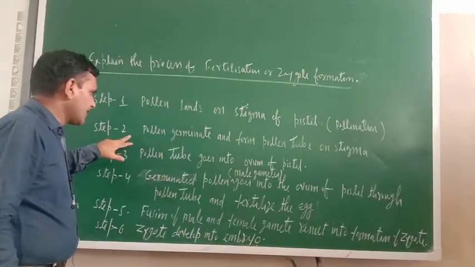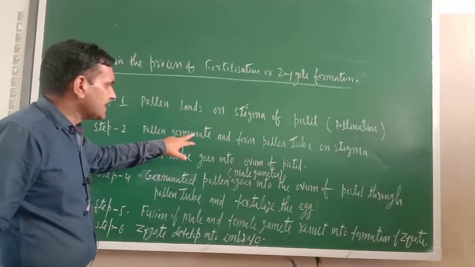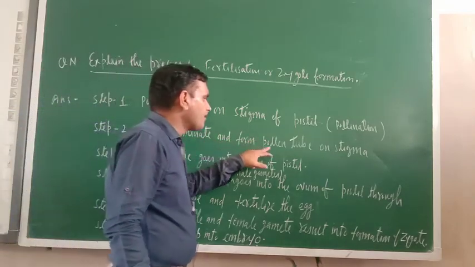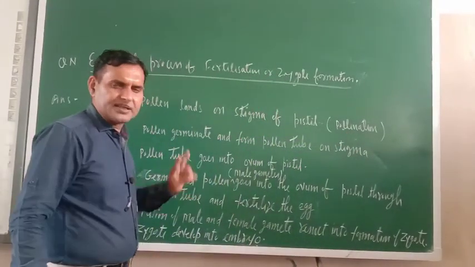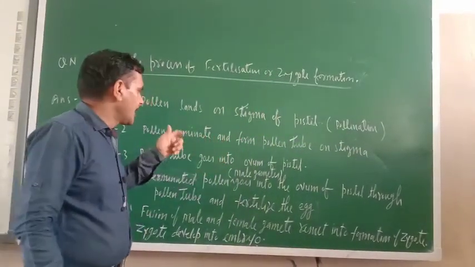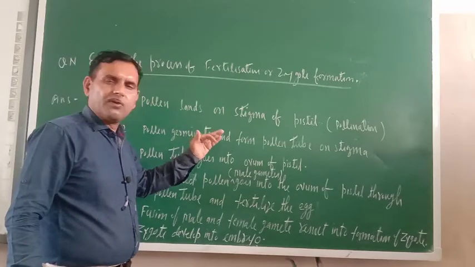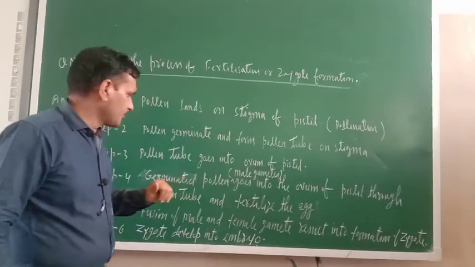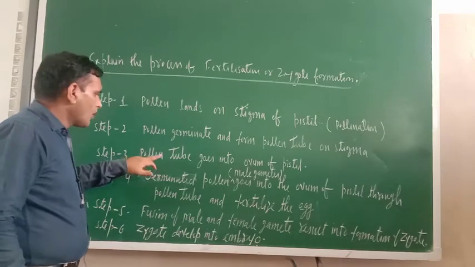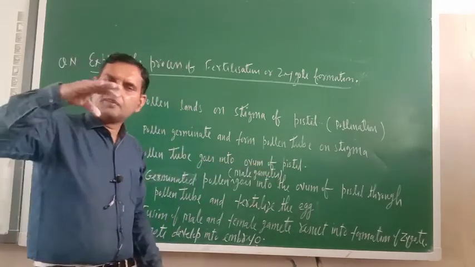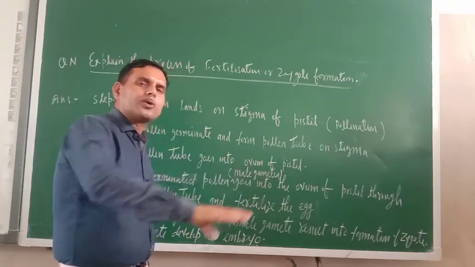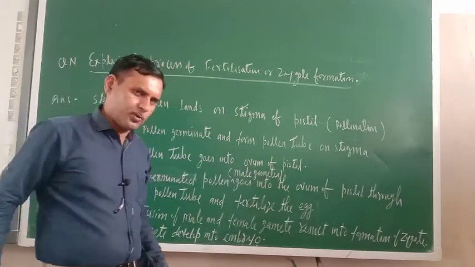What is the second step? Pollen germinate and form pollen tube on stigma. Okay. So once the pollen lands on the stigma, it will germinate and form pollen tube. Third one is pollen tube goes into ovum of pistil. So that pollen tube, it will go to the ovum of pistil.